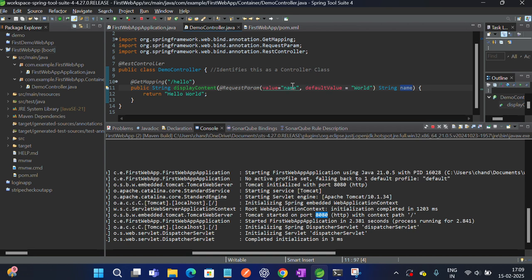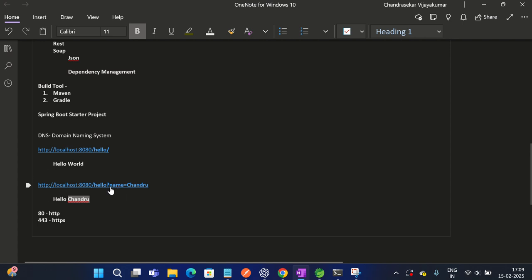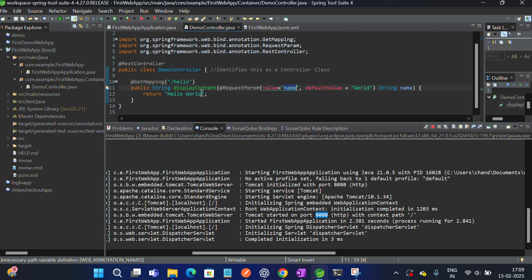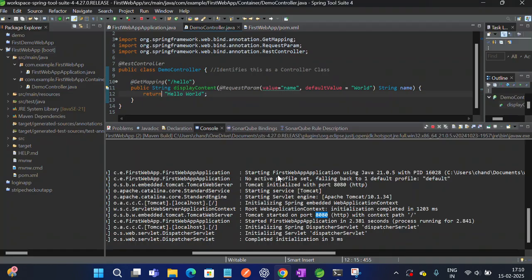So if I give any name here, for example this name variable, question mark name equal to Chandru, this is the separator, we are doing this for this addition only. If I give that, what I need to have is a return with String.format. Return String.format. I need to print hello, and for this